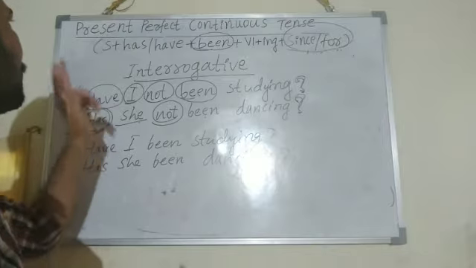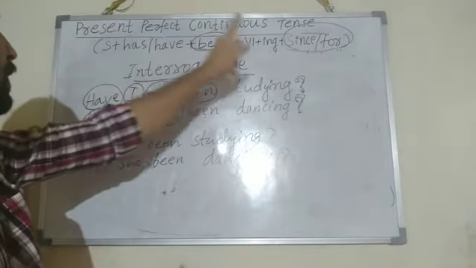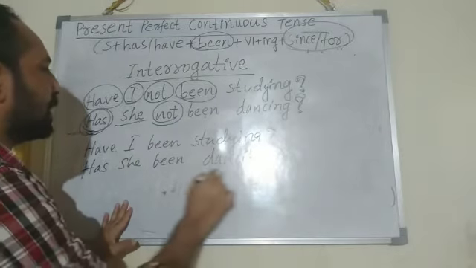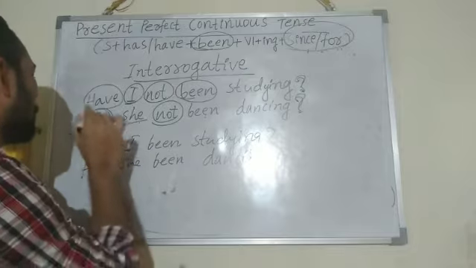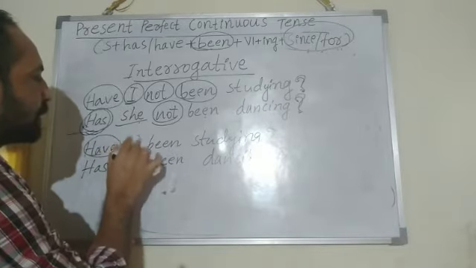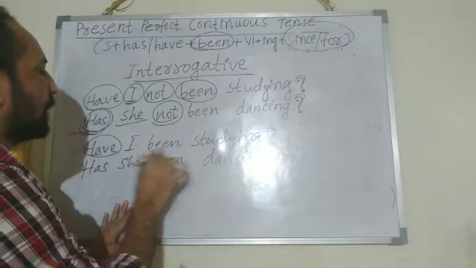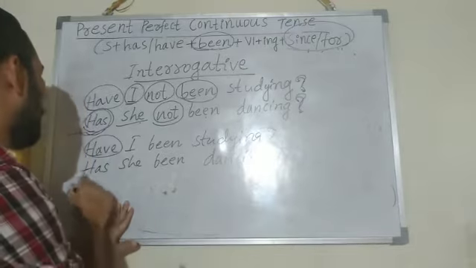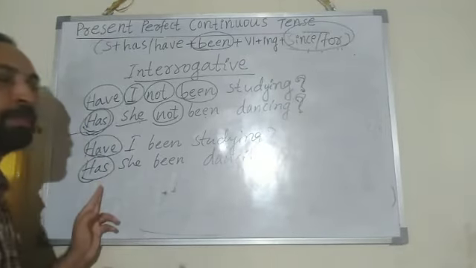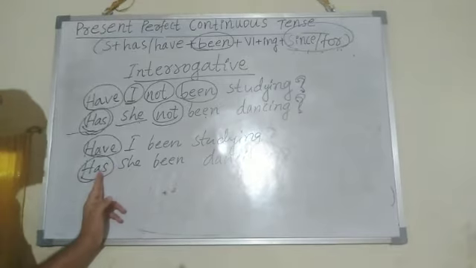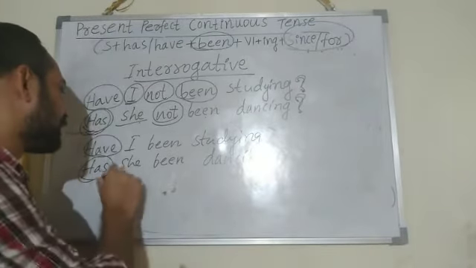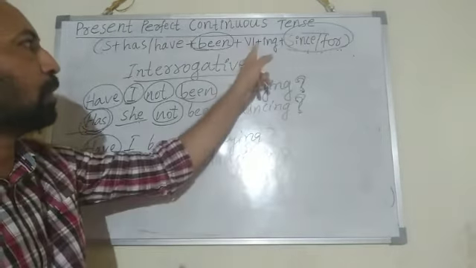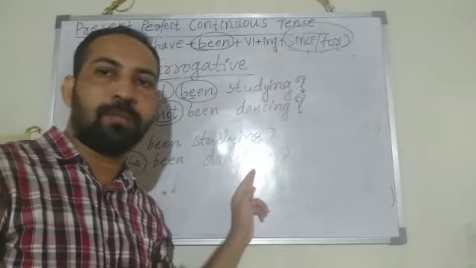Now, positive interrogative of present perfect continuous tense. Examples are: Have I been studying? Has she been dancing? Have is the auxiliary verb used before the subject. Then been, studying. Has she been dancing? Has is the auxiliary verb, came before the subject. Has auxiliary verb, she is the subject, been bridge word, then dancing, V1 plus ing form or present participle form of the verb.